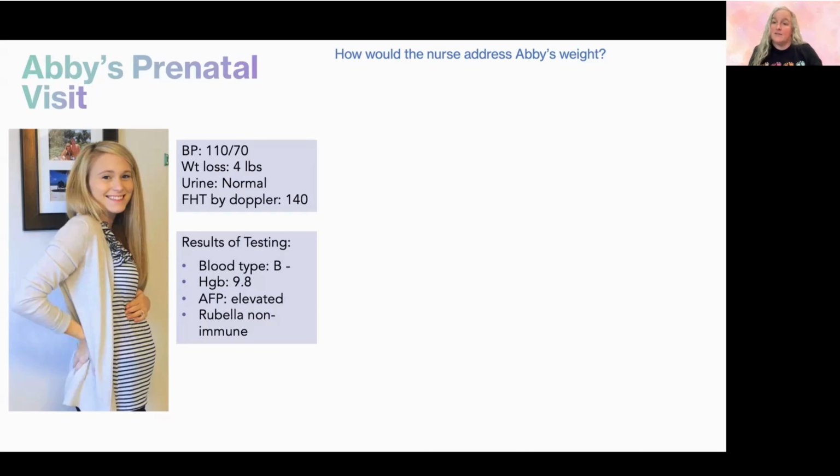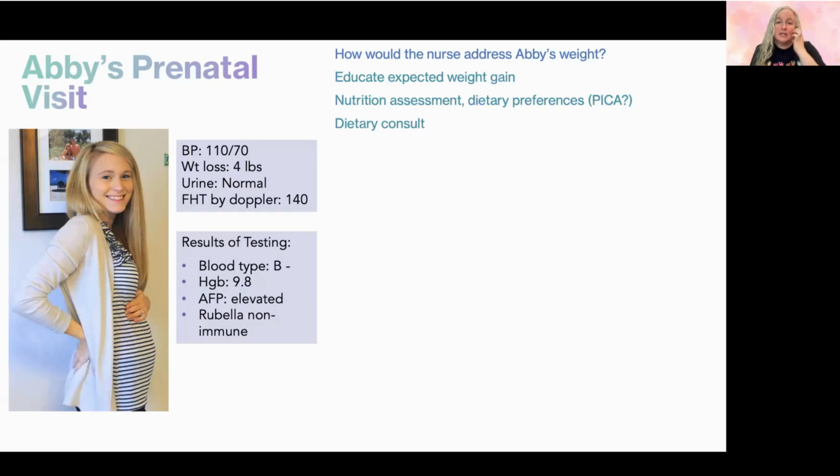Maybe she's having a lot of nausea and vomiting in pregnancy. Maybe she has hyperemesis. Maybe she has pica. Pica is when they crave non-food items, and that's what they're eating. So they're eating dirt, chalk, clay, freezer frost, stuff like that. And so they're not getting the nutrients and calories that they need. So there's a lot of different things that it could be.